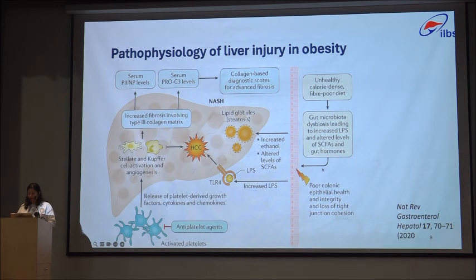Gut bacteria and bacterial products like lipopolysaccharides can gain access to the liver via portal circulation, and various pro-inflammatory pathways are activated. In parallel, there is platelet activation that results in release of platelet-derived growth factors, cytokines and chemokines that promote Kupffer cell activation and angiogenesis, further increasing the risk of HCC.